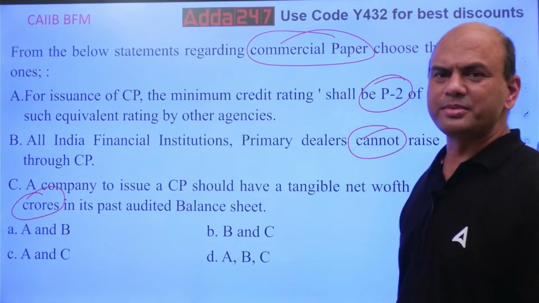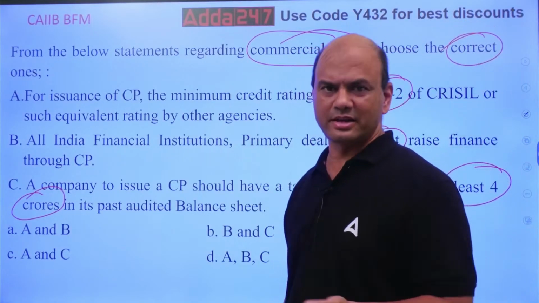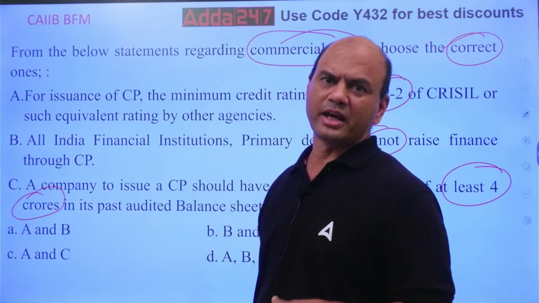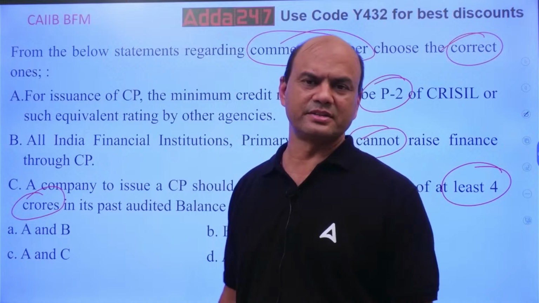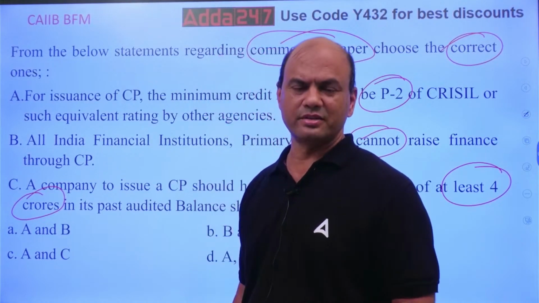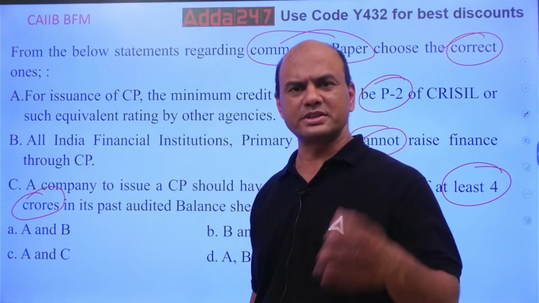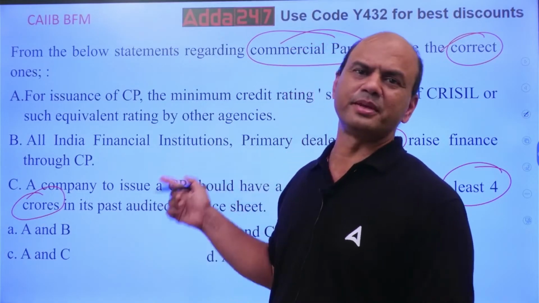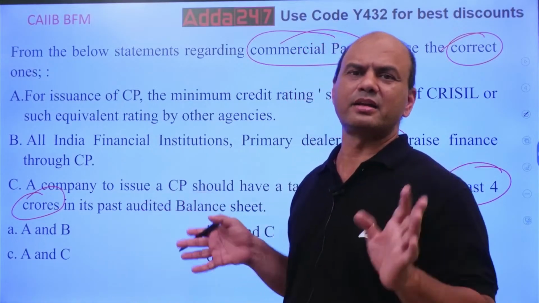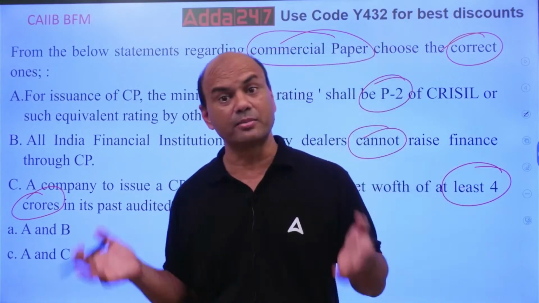What is CP? CP is a private placement. Kindly note. Suppose I am the company, I am Reliance. I want money for some business. What are the ways? I can issue shares and get the money, but that is a long process. The best process is CP. I know 50 investors in the market, big ones.